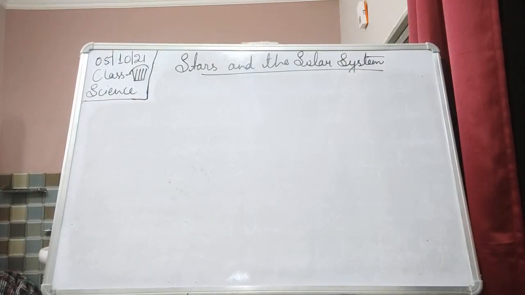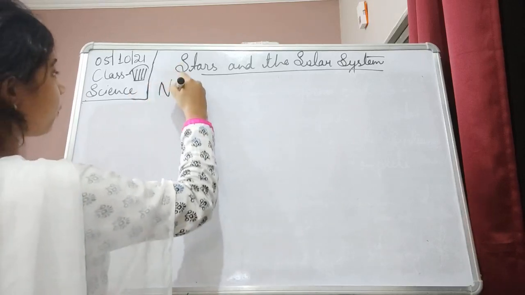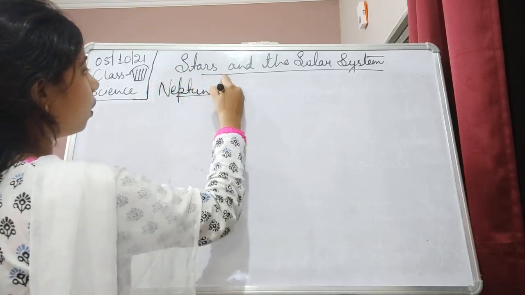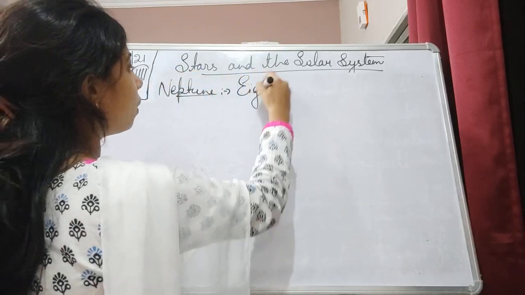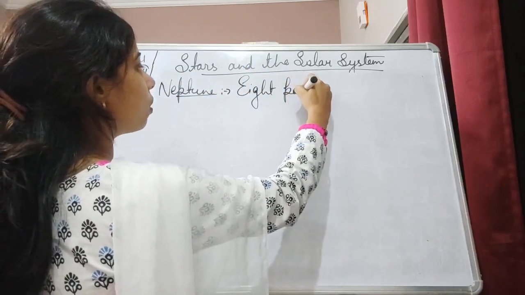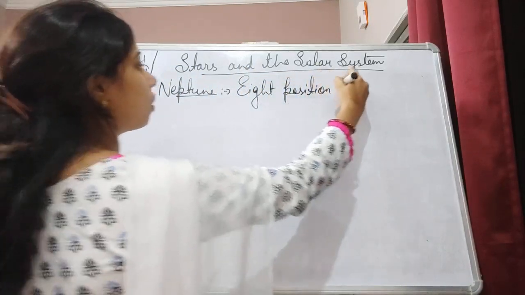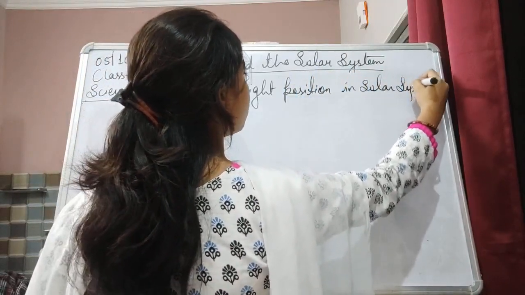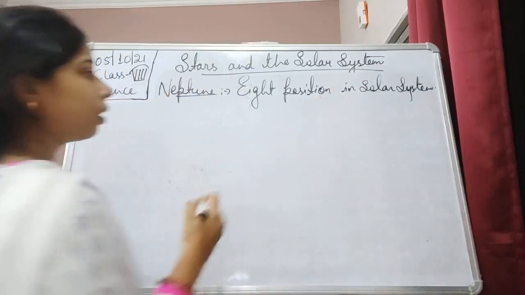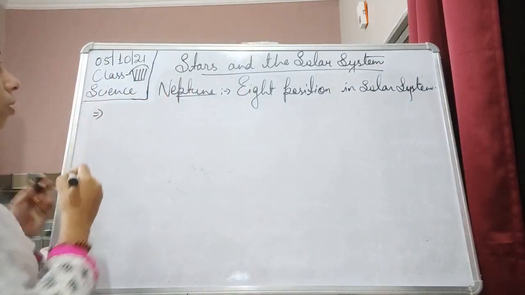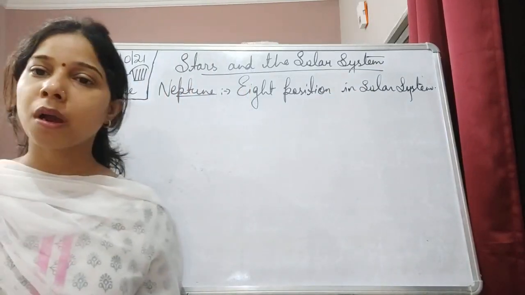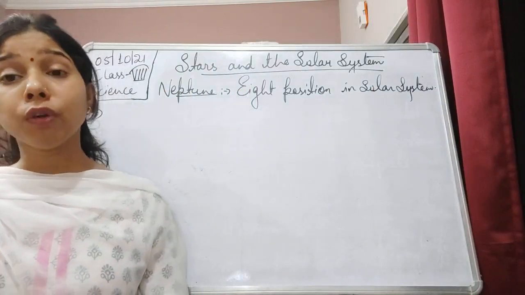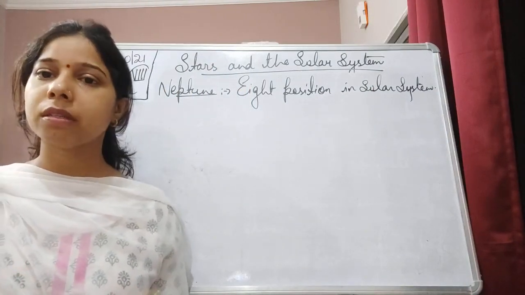Neptune. It is at the 8th position in the solar system. And the next one, that is when you look at the diameter, of course it is smaller than